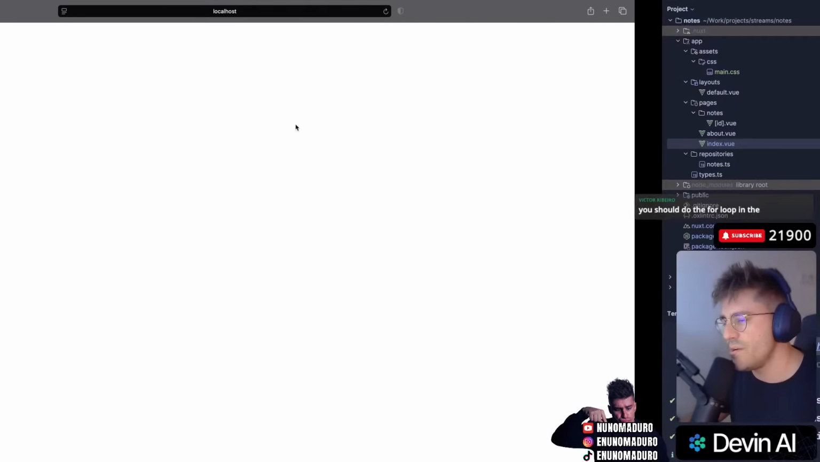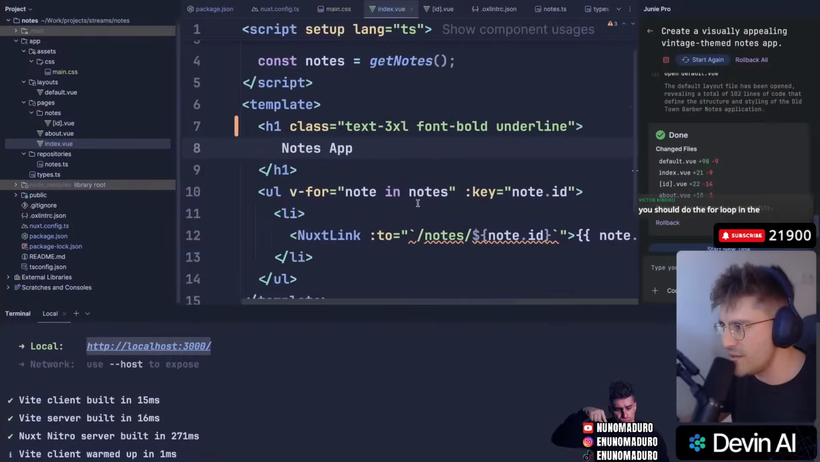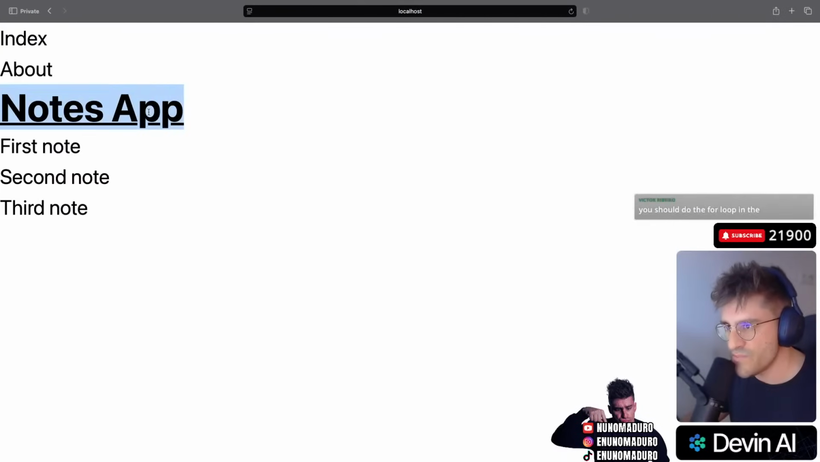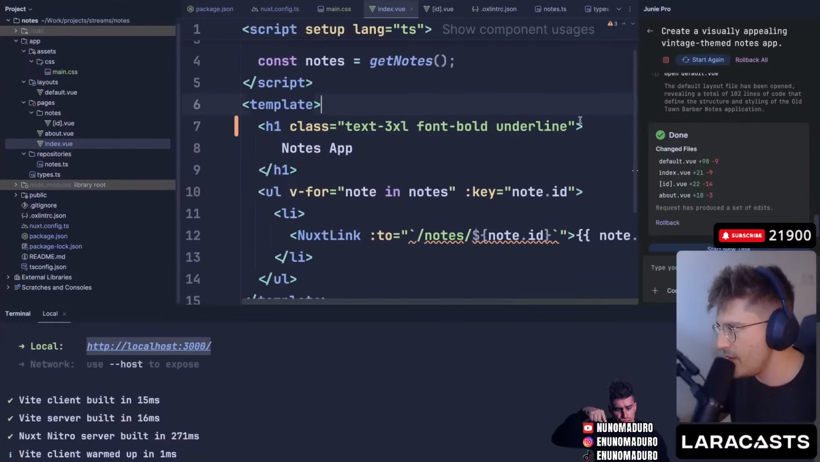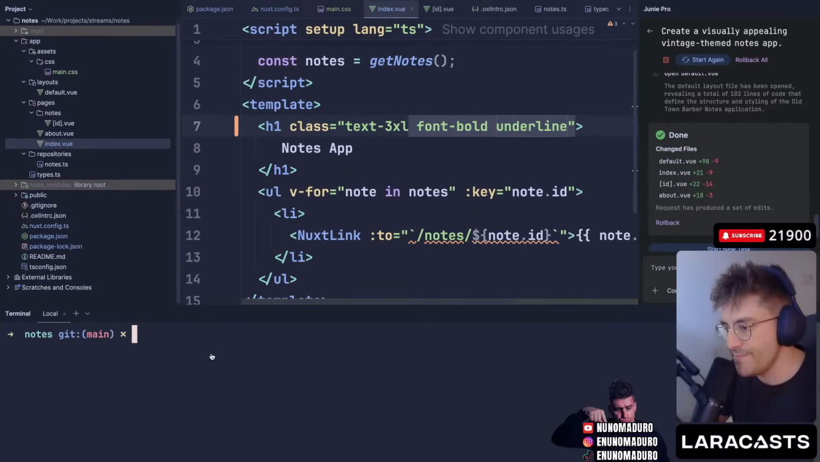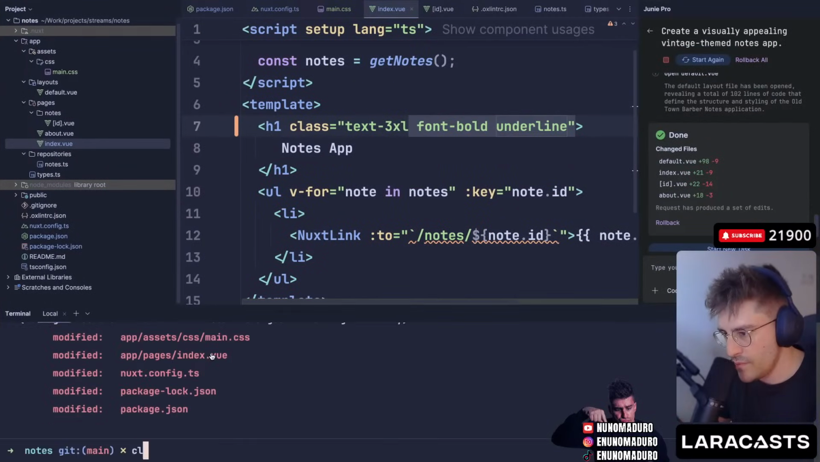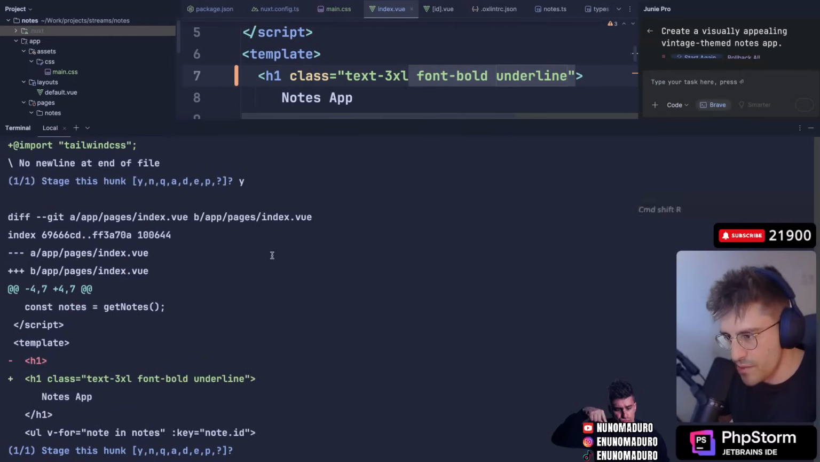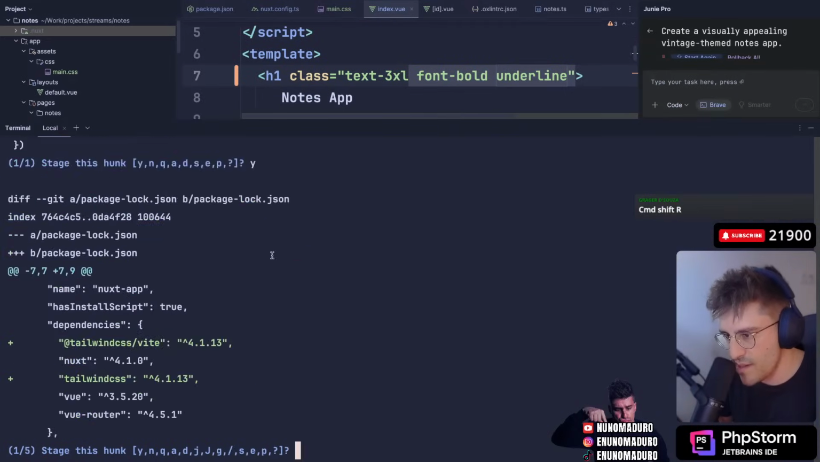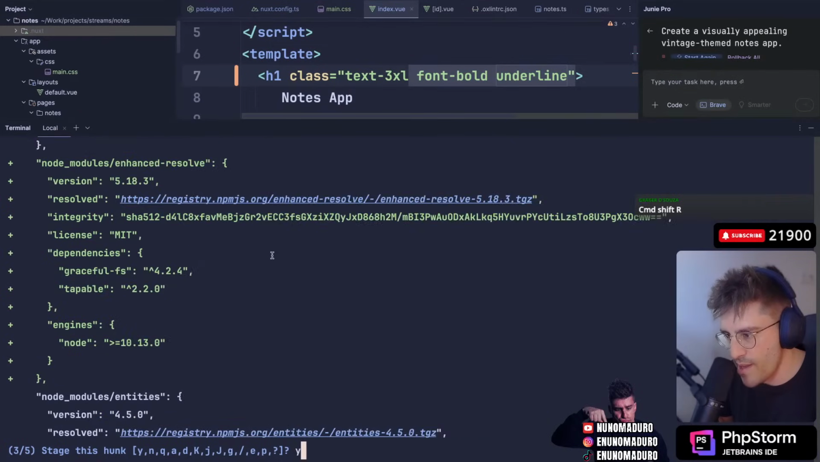Here we go. It is styled. It's 3XL. Yeah, 3XL is bold and is underlined exactly like Tailwind would do. All right, perfect. So we do have Tailwind. That's good. And the only thing we have changed is import Tailwind all the way at the top, add that style class thing, bam, bam, and bam, and bam, all good.